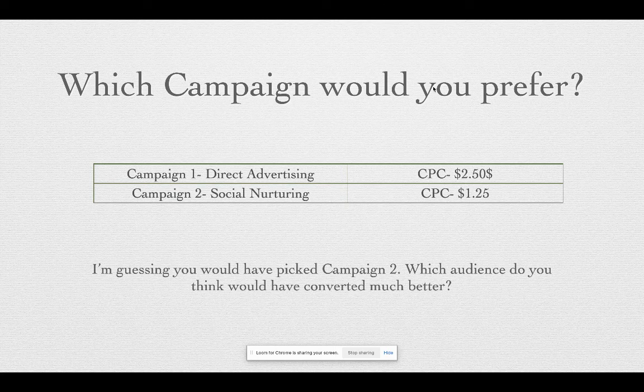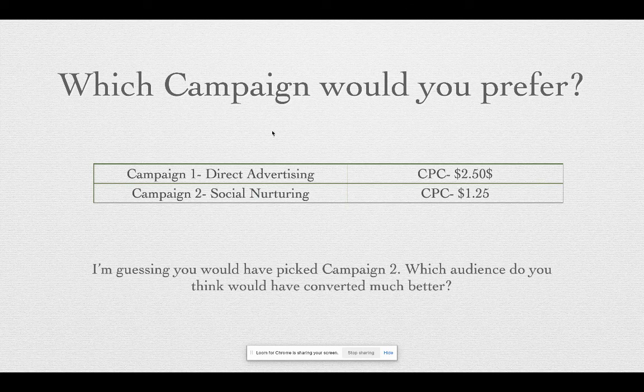In such a case, which campaign would you pick? I would definitely guess that you would pick the second campaign, because when you are looking at the audience, which audience will convert more, right? That is the ultimate goal, and this is the strategy which I was telling you about, right? So when you're running a page like campaign, it doesn't mean that you don't need any strategy. You need to ensure that you have a proper strategy for whatever campaign you run.